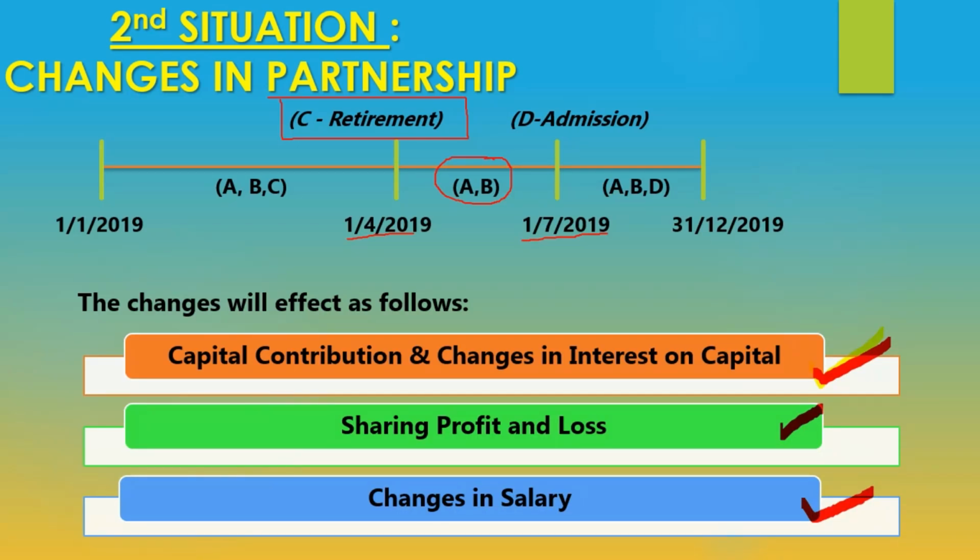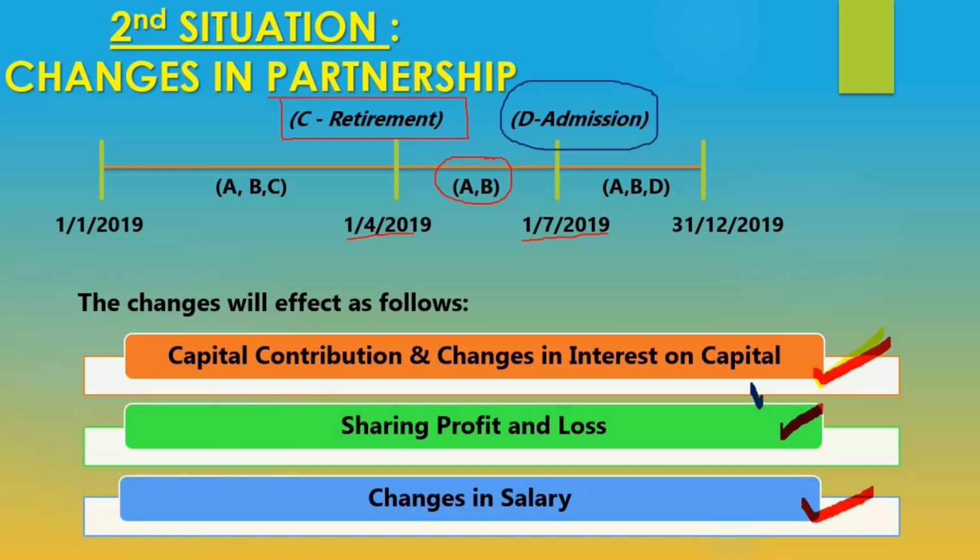Okay, so what happened from 1st July 2019 until 31st December 2019? They had invited D as their new partner, right? So it goes the same. There would be changes when they get into the partnership.